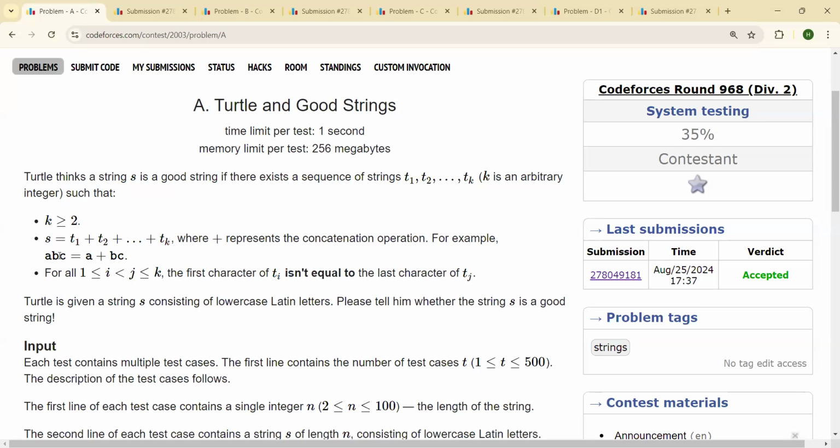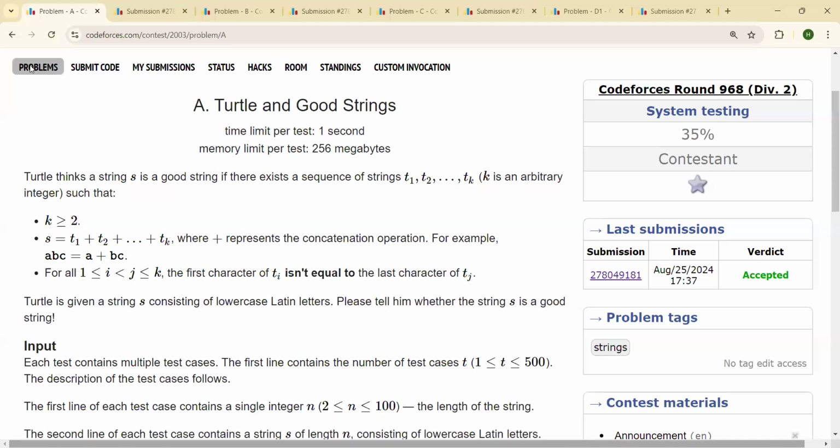For example, ABC is equal to A plus BC. For all i less than j, the first character of Ti is not equal to the last character of Tj. This is the condition. So Turtle is given a string S consisting of lowercase Latin letters. Please tell him whether the string S is a good string or not.